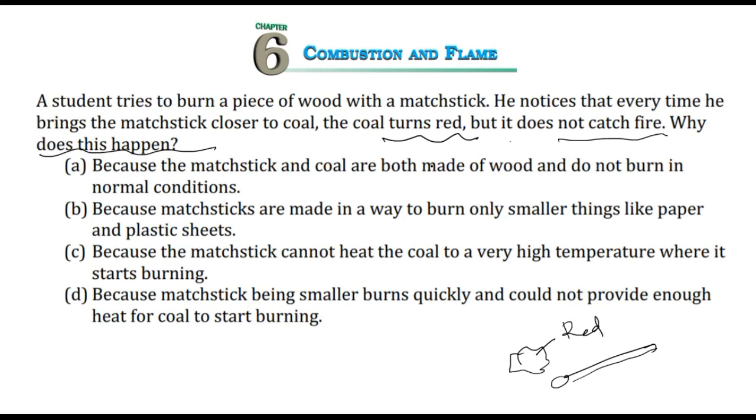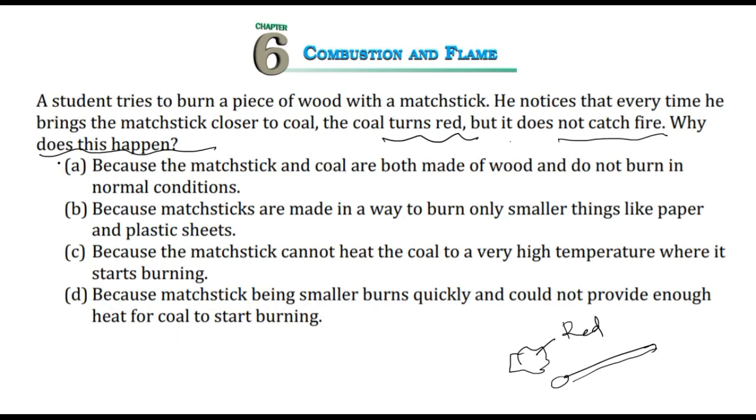Fire in the sense, it will not show any flame at all. And why does it happen? A, because the matchstick and coal are both made of wood and do not burn in normal conditions. Right? This is the first statement. Second statement, B, because matchsticks are made in a way to burn only smaller things like paper and plastic sheets. Well, we'll read further. C, because the matchstick cannot heat the coal to a very high temperature where it starts burning. And D, because the matchstick being smaller burns quickly and could not provide enough heat for coal to start burning.